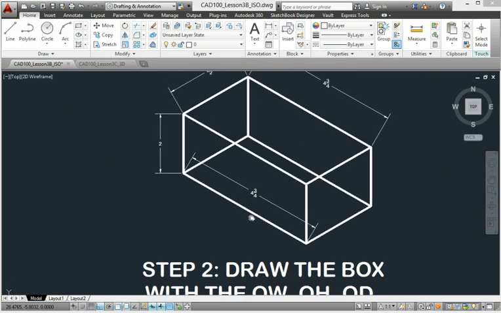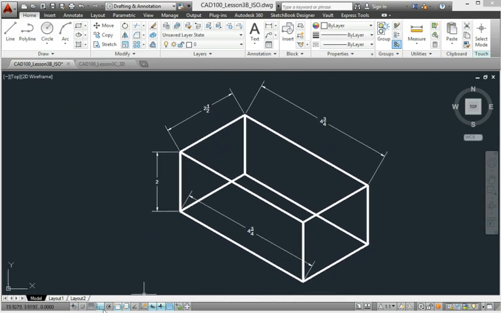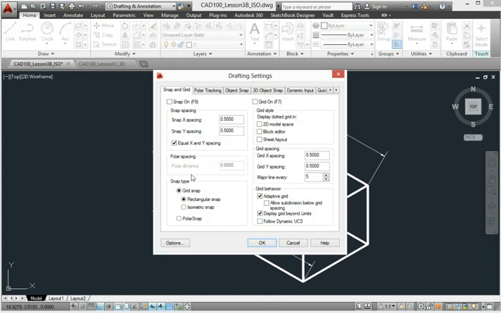The next step is draw the box with the overall width, height, and depth of the drawing. So you're going to make this. Before we can draw, we got to do the following settings. Ortho still stays on. We need to right click on our snap mode, go to settings. To get to this area here, we're going to switch to isometric snap. Click OK.